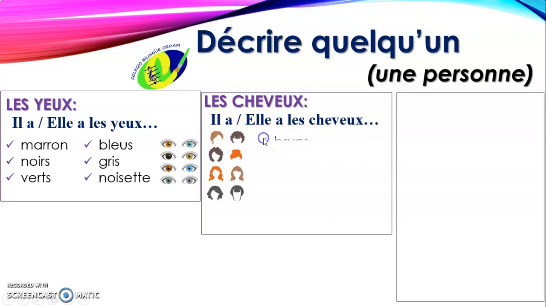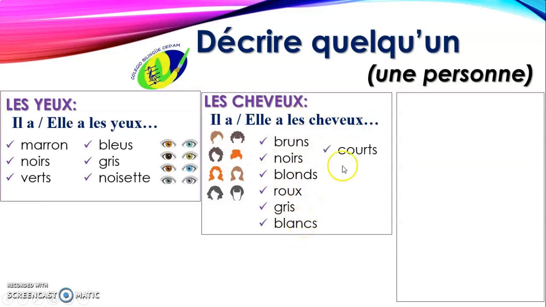Il a les cheveux or elle a les cheveux bruns, that is brown hair, noir, black hair, blond, blonde hair, roux, red hair, gris, gray hair, blanc, white hair. You can say il a or elle a les cheveux bruns, les cheveux noirs, les cheveux blonds, les cheveux roux, les cheveux gris, and les cheveux blancs. That is the color of the hair.